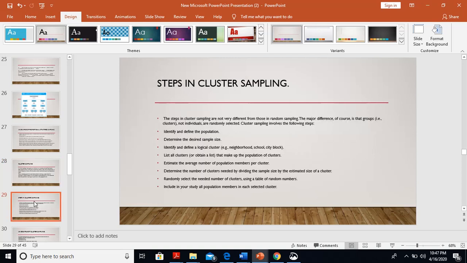Steps in cluster sampling. The steps in cluster sampling are not very different from those in random sampling. The major difference, of course, is that groups or clusters, not individuals, are randomly selected.